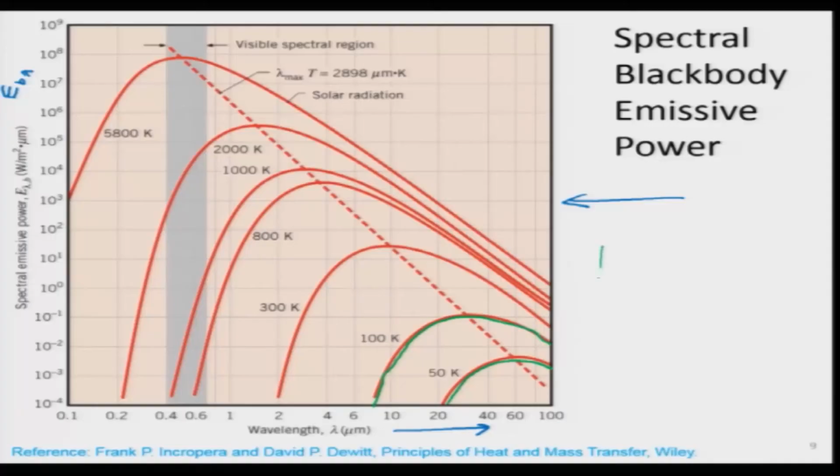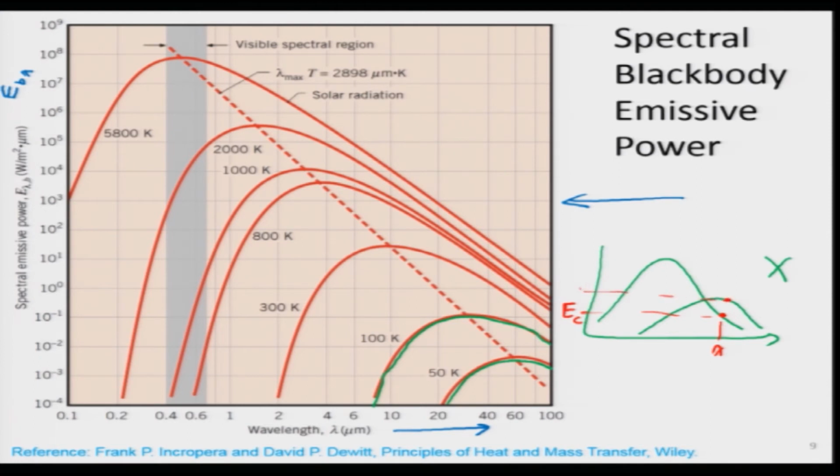Please remember, it is not going like this, that at this temperature it is like this, then higher like this. No. Why? If it is going like that, then we can say that at this particular wavelength, I can write over here the E value for the colder, this one, sorry, this is the E colder, is greater than the E hotter body. Why am I calling colder and hotter?